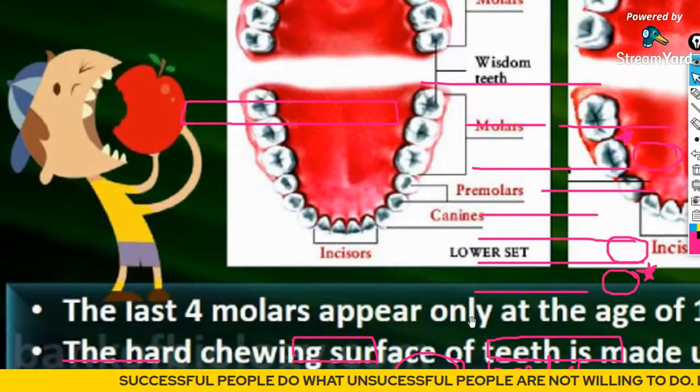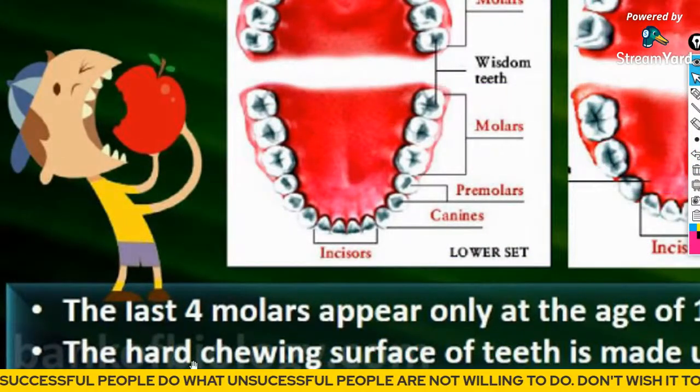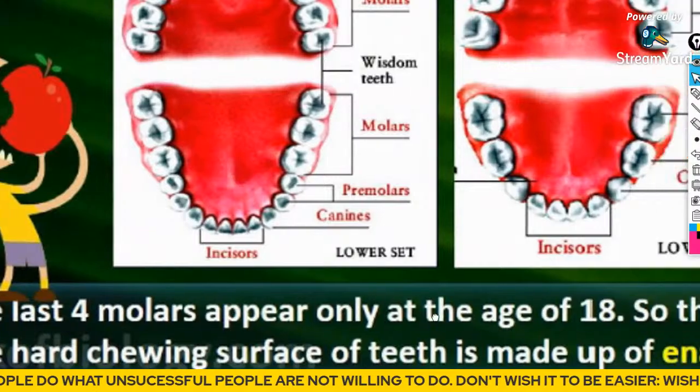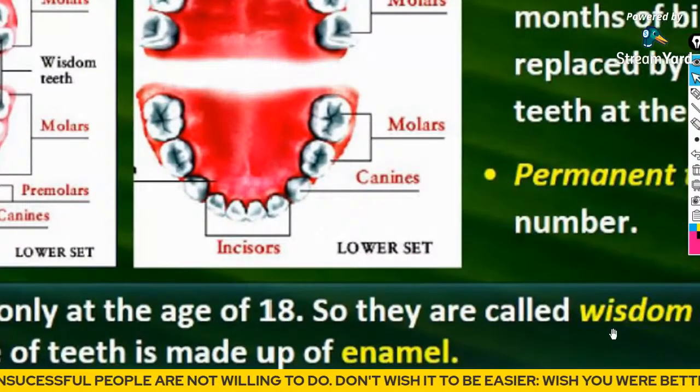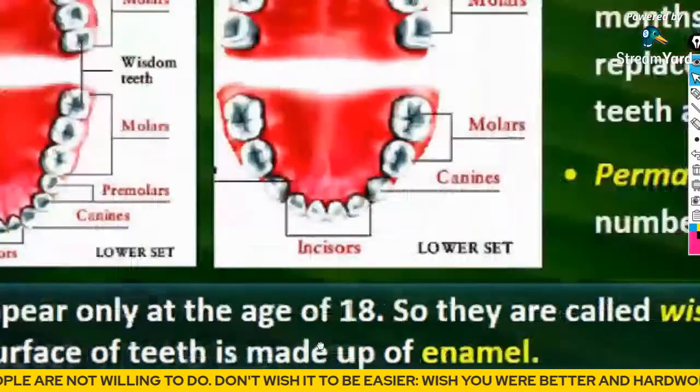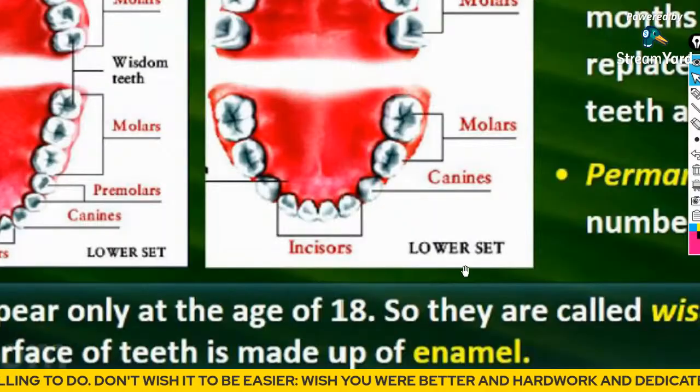I hope right now you can see the hard chewing. The last four molars appear at the age of 18, so they are called wisdom teeth, and the hard chewing surface of the teeth is made up of the enamel.